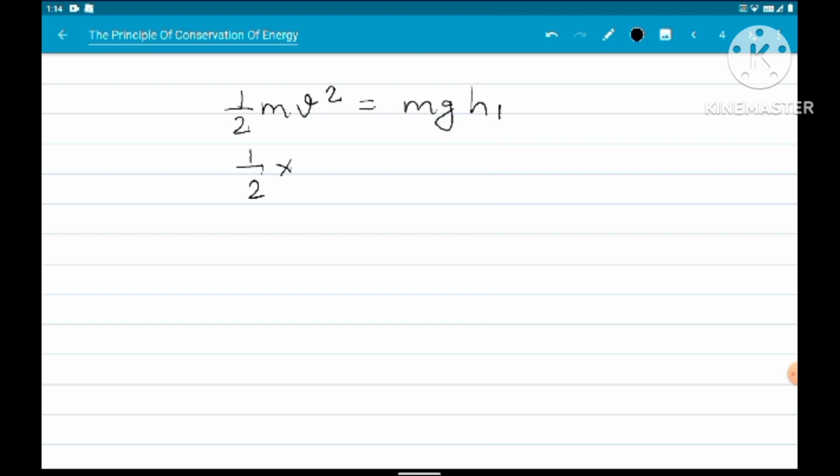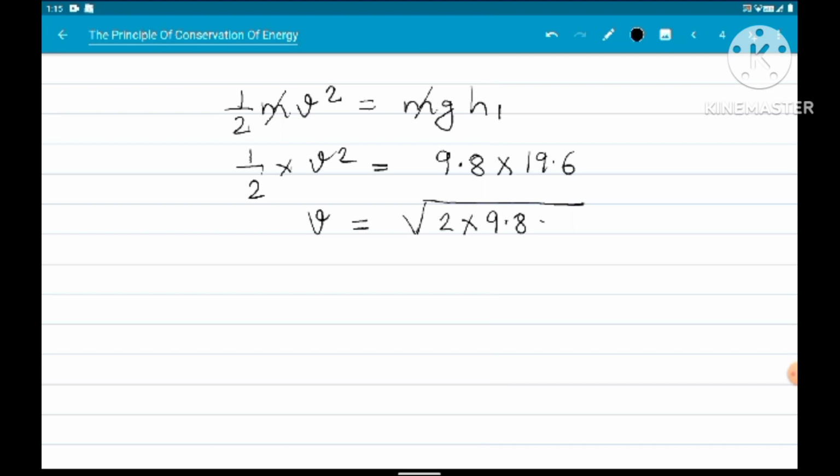The mass m will get cancelled, and from here we can put value of g as 9.8, h1 is equal to 19.6, and from here we get v is equal to root under 2 into 9.8 into 19.6, and by solving this we will get v equal to 19.6 meter per second.